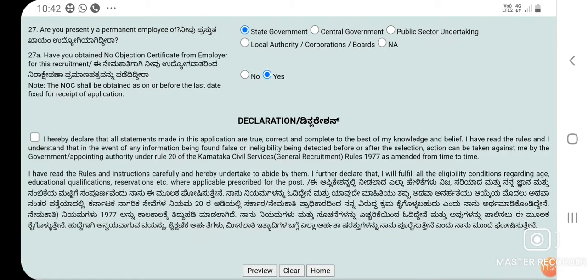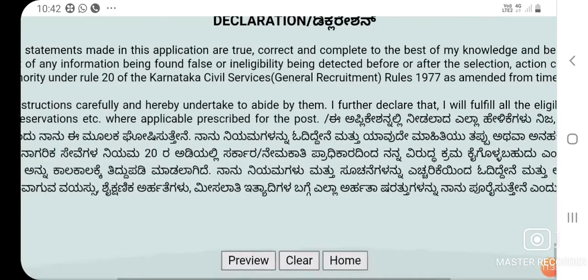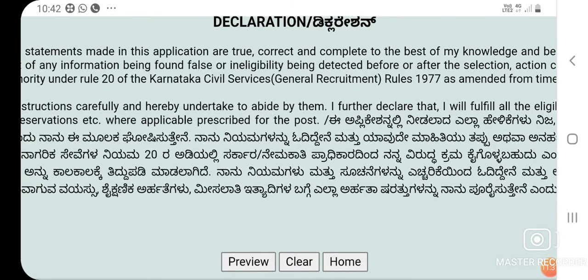After all these, just click on the declaration, then click on the preview button. After preview, you can verify whether you have filled all the fields correctly or not, and then you will get a submit button.